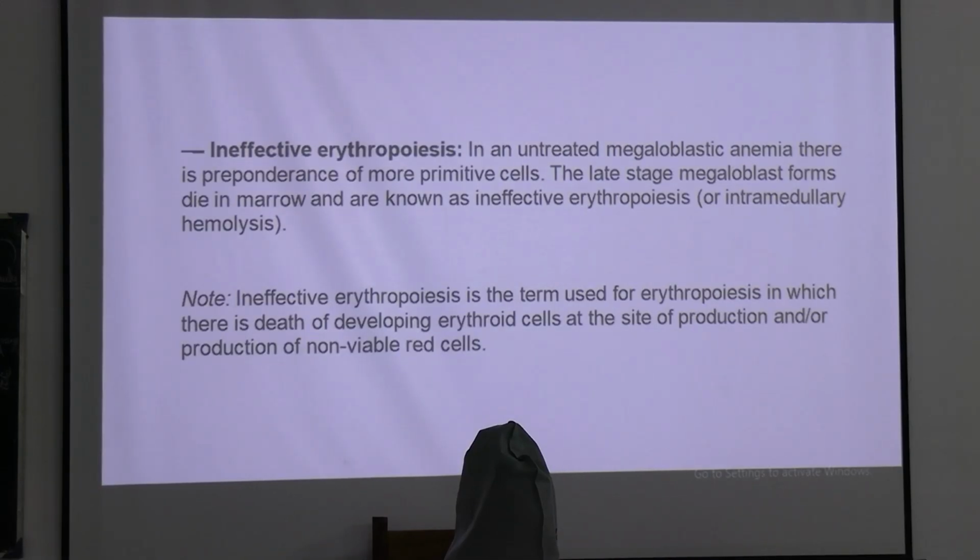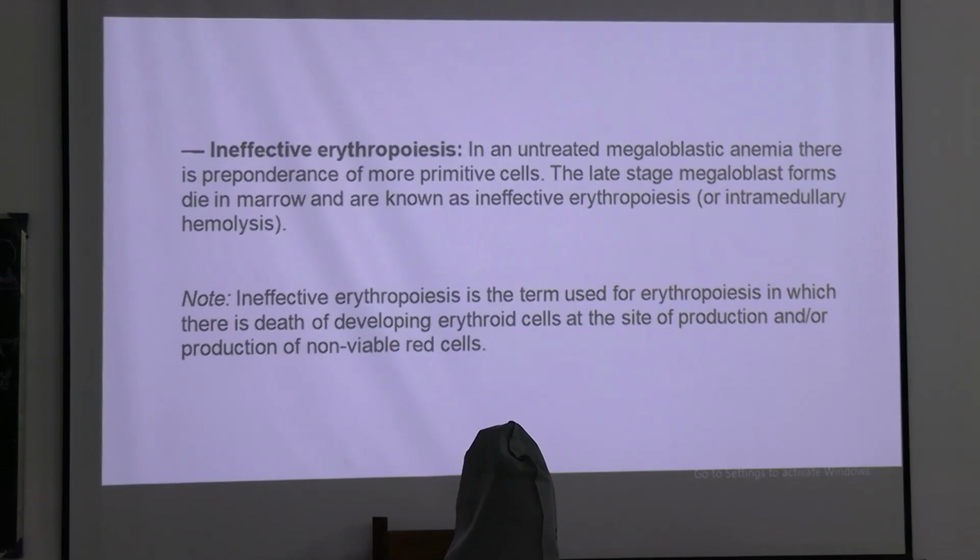So what is ineffective erythropoiesis? It is in an untreated megaloblastic anemia. There is more concentration of primitive cells. Primitive cells means precursor cells. So the late stage megaloblast forms die in the marrow, and it is called ineffective erythropoiesis or intramedullary hemolysis.